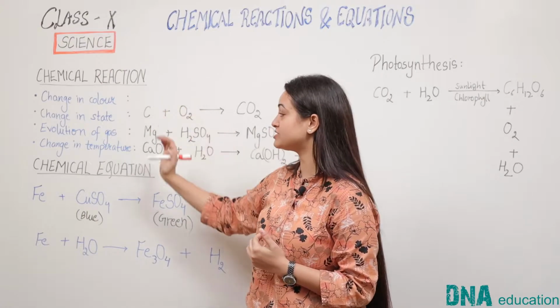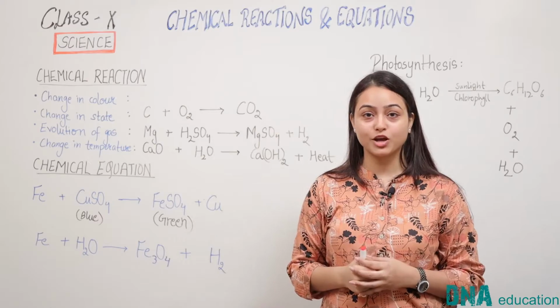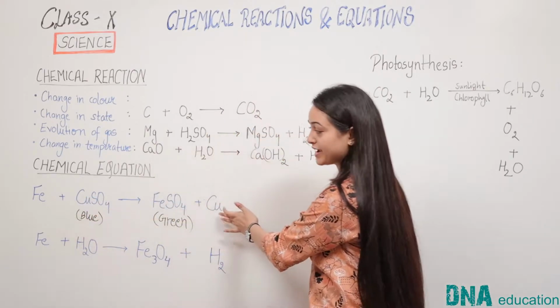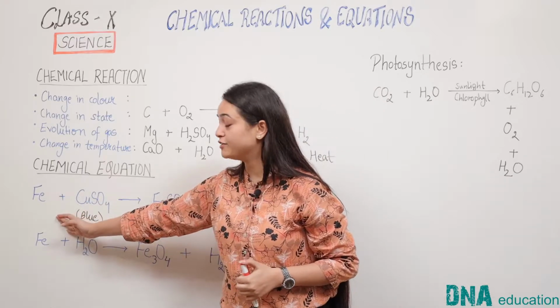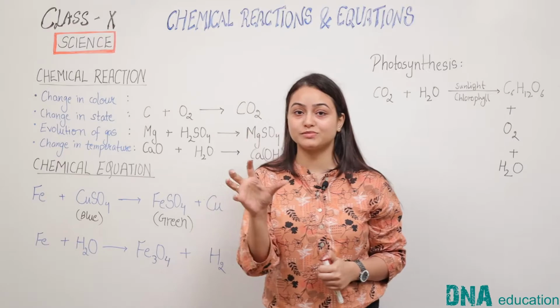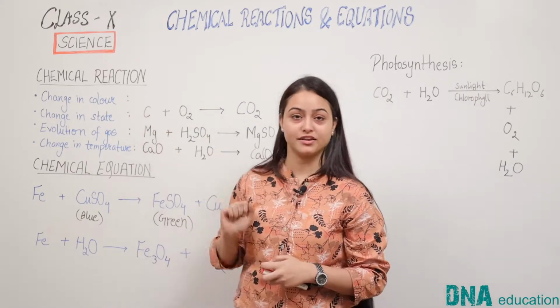chemical reactions in the form of chemical equations. There are two parts of a chemical equation. One is the left hand side and the other is the right hand side. On the left hand side we indicate the reactants. Reactants are those substances which interact with each other during a chemical reaction.